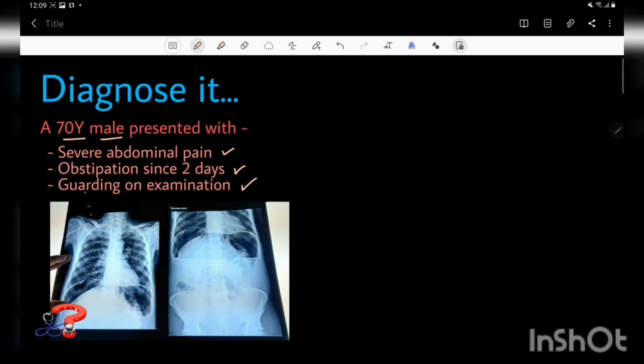and guarding is basically the excessive contraction of the abdominal muscles to protect the internal abdominal organs from any external stimuli. It is basically elicited on palpation. And this characteristic radiograph that you can see in front of you, what is this radiograph showing? You can see here the gas under the right dome of the diaphragm as well as this air fluid level here. So by all this we can make a diagnosis of a bowel perforation.